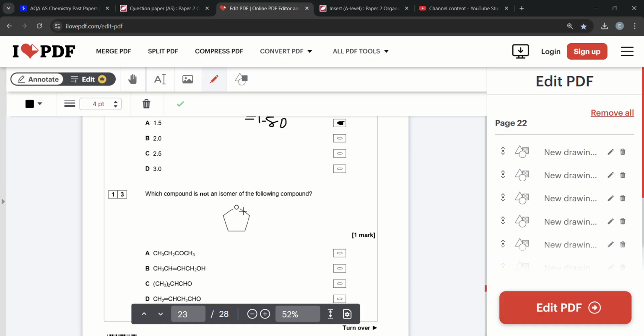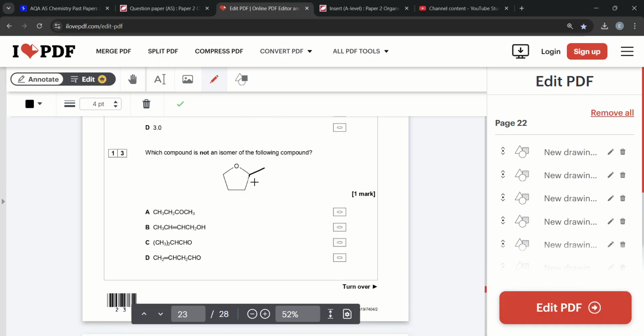Which compound is not an isomer of the following compounds? First things first, let's add on the hydrogens. And you know, for these specific types of questions, there's specific methods that you have to use to attack it. So how many carbons does it have? C1, 2, 3, 4. C4, H, because yeah, 1, 2, 3, and 4. 1, 2, 3, 4, 5, 6, 7, 8. C4H8O.